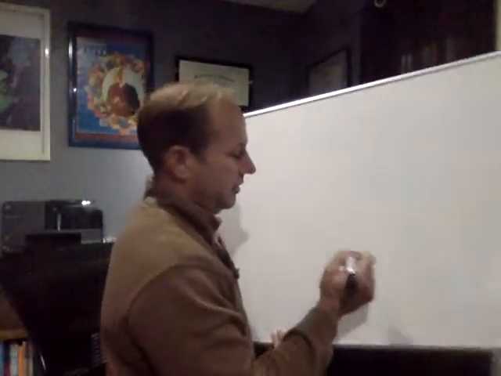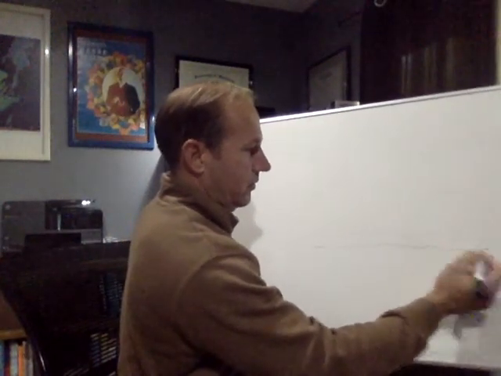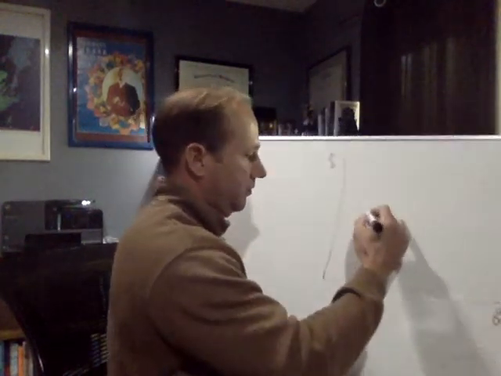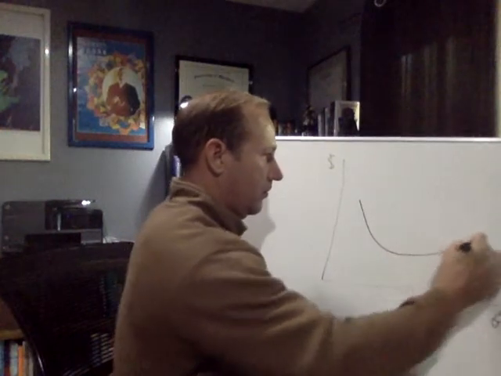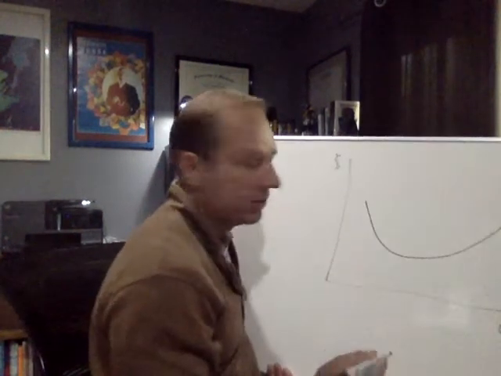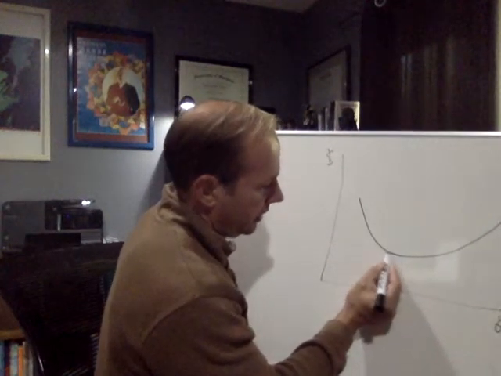So if I apply that to my graph, the firms are producing at the minimum of their average total cost curve right here, and that's at $40.